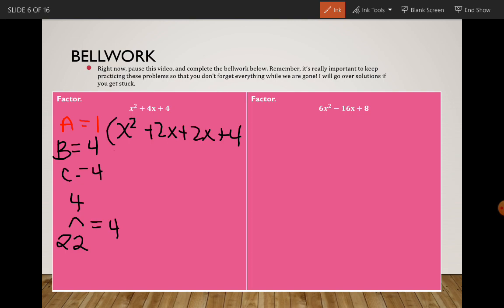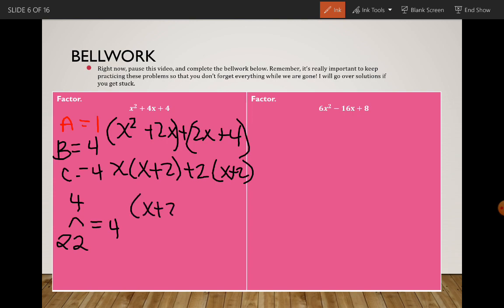Now we can factor by grouping. So we'll group the first 2 and the second 2. We can take out an x from the first pair, x plus 2 is left. And we can take out a 2 from the second pair with x plus 2 left. So when we factor this together, we'll get x plus 2 times x plus 2 as our final solution.